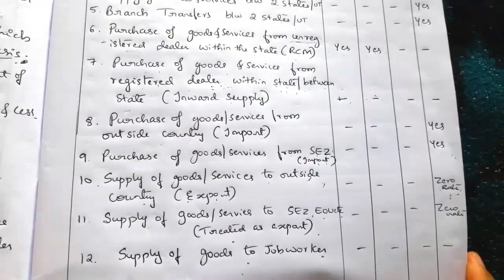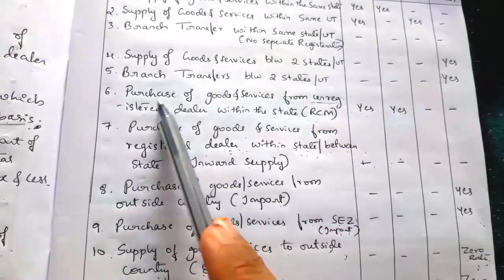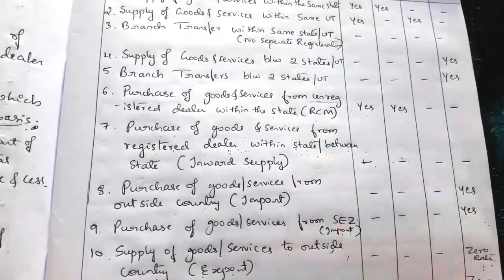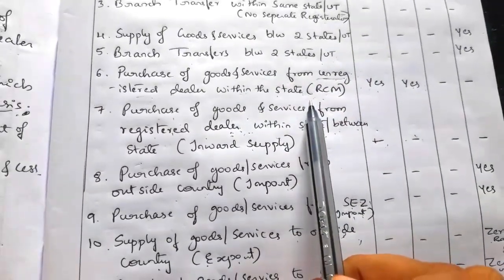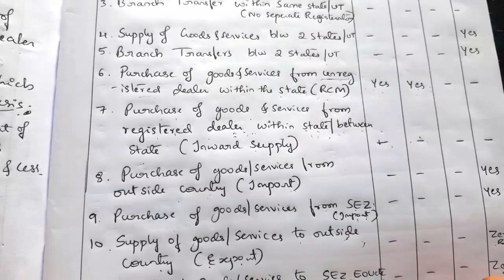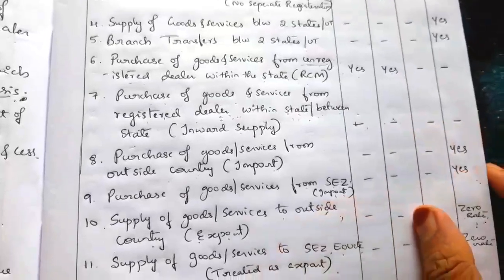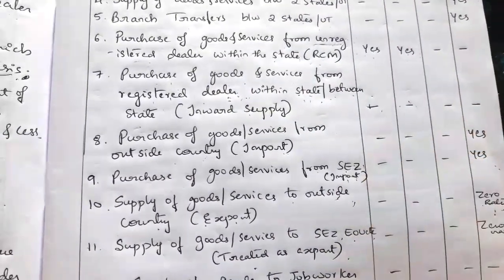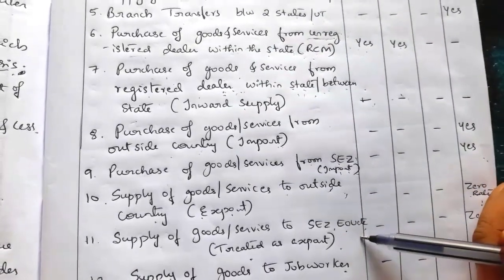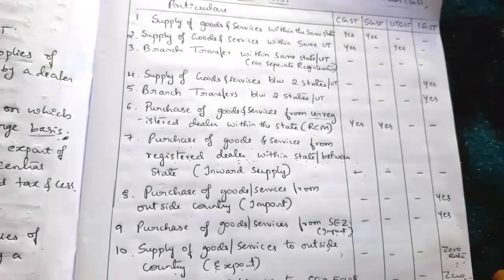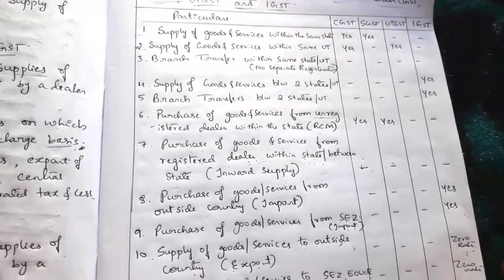So remember, in the case of taxable turnover, we have to take only the taxable supply of goods and services, and if there is a branch transfer between two states, then that also we have to take. Then purchase from an unregistered dealer within the state we have to take. Then any import, if there is an import, then we have to take. Exports are zero rated. Supply to SEZ also, if we purchase from SEZ, it is taken as import. If we supply to SEZ, it is taken as a export. So this is about the format for computing taxable turnover under CGST, SGST, UTGST and IGST.